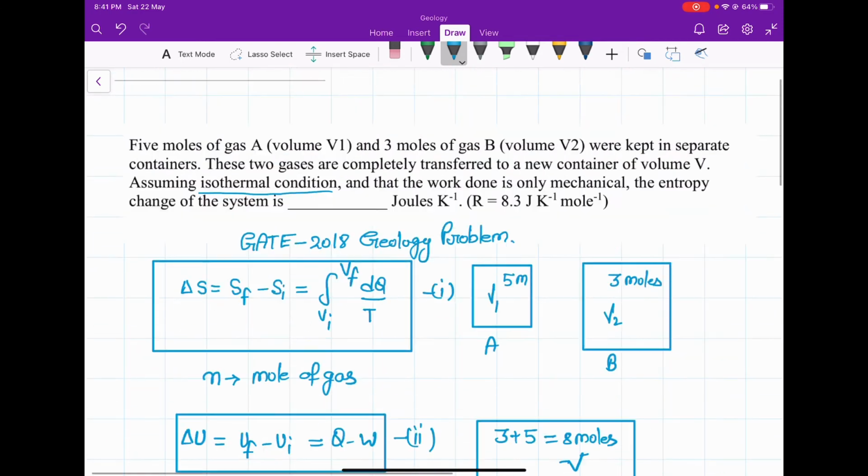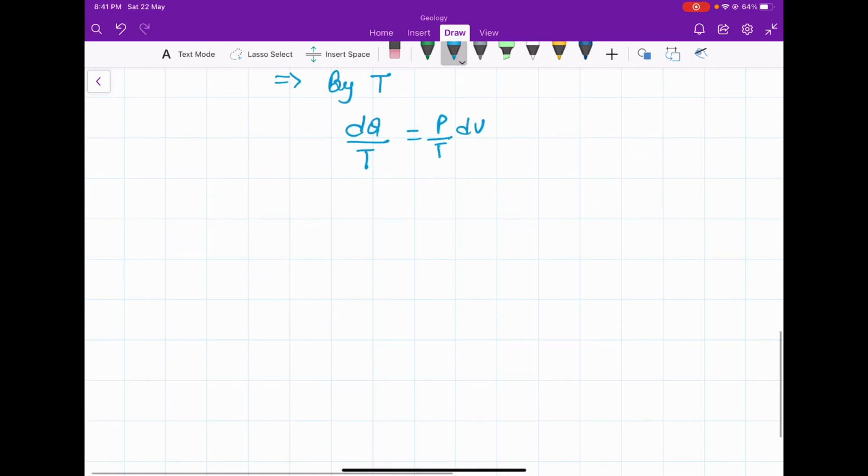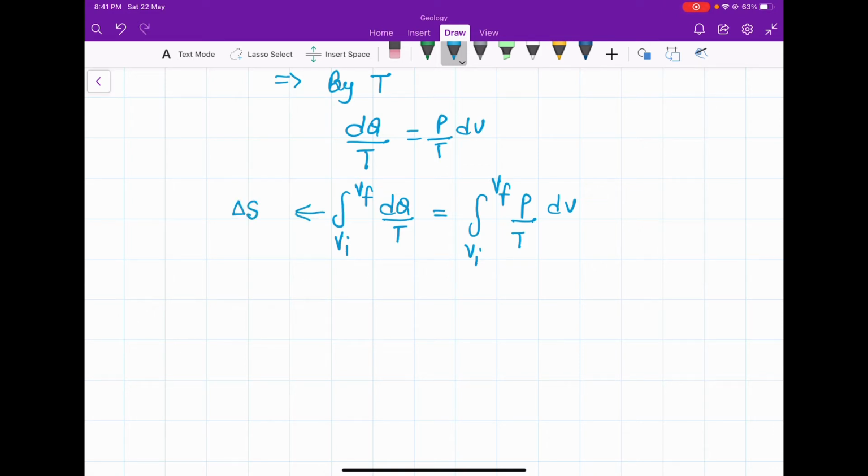And from equation number 1, if we integrate, the integral from Vi to Vf of dq over T is equal to the integral from Vi to Vf of p over T dv. So this term will be your change in entropy. So change in entropy delta S is equal to, from equation 1,